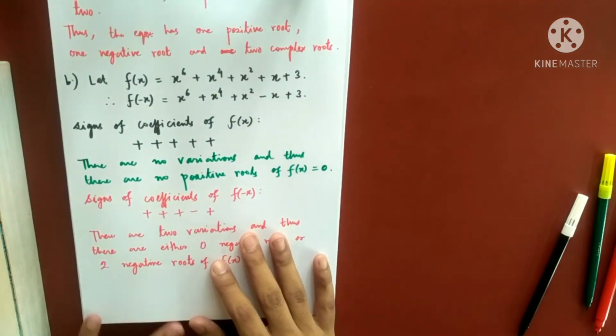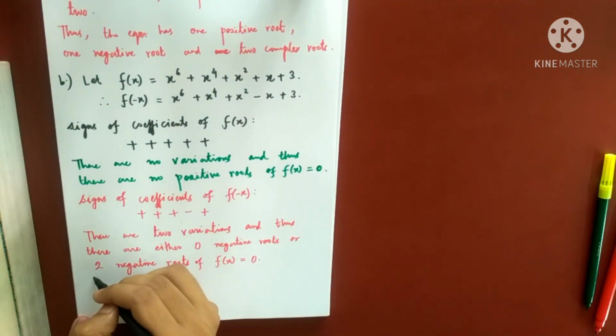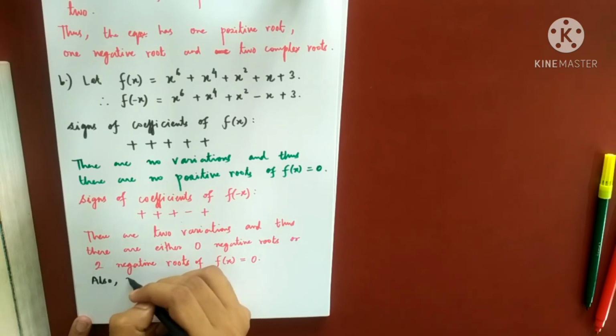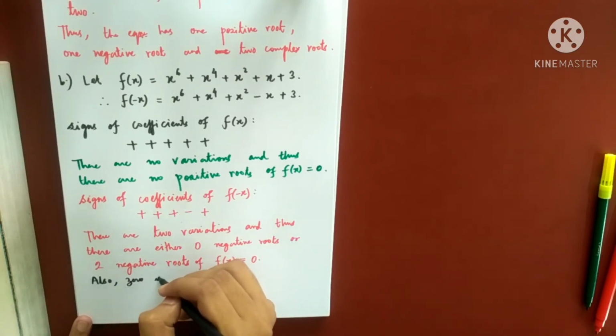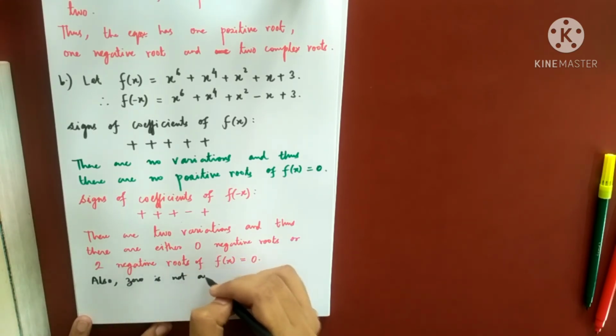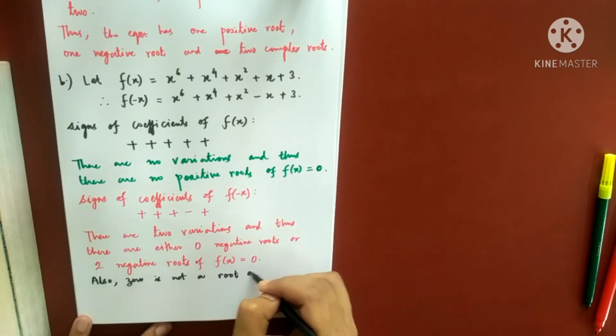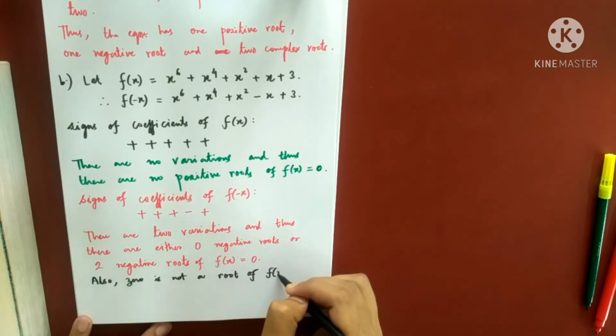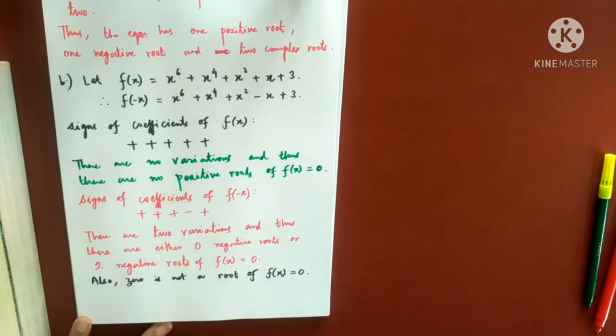So also 0 is not a root of f of x equals to 0. So this possibility also gets exhausted. So this exhausts all the real roots of the equation f(x) equals to 0.